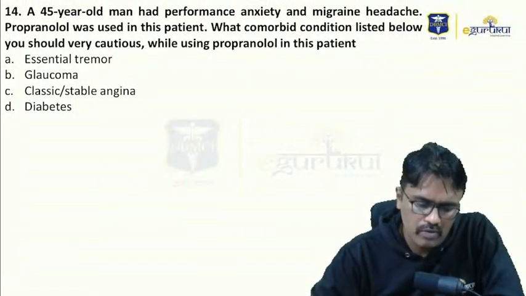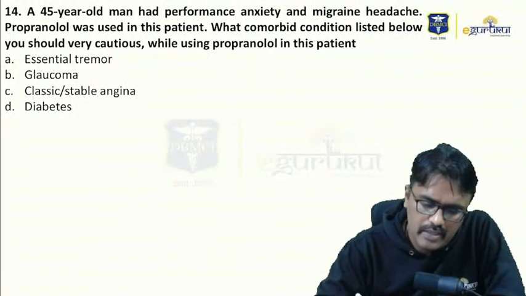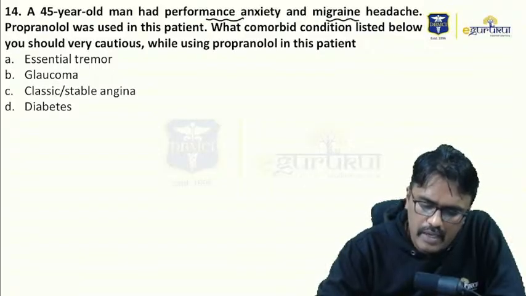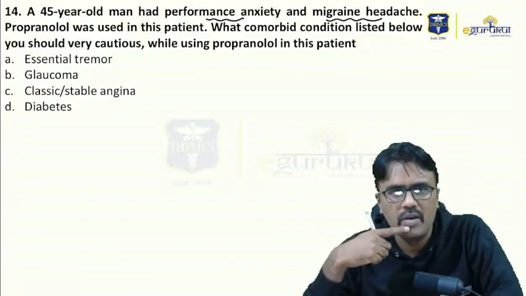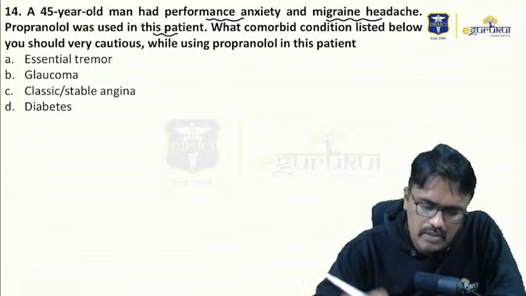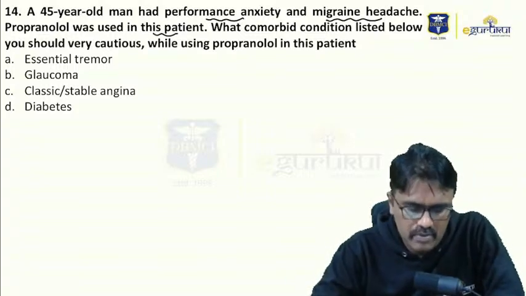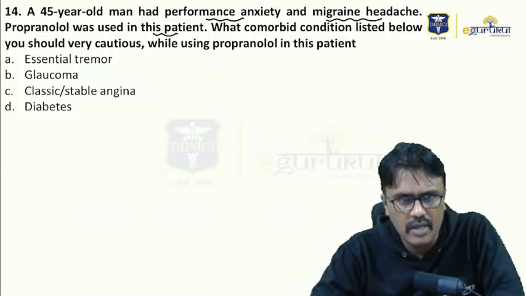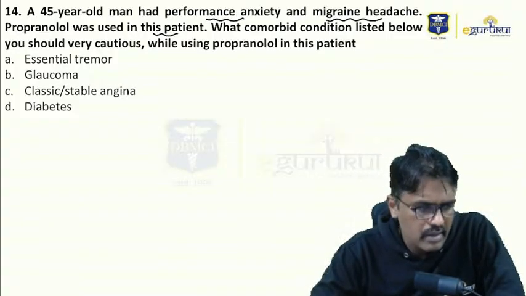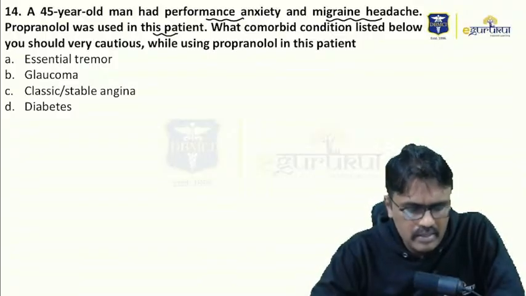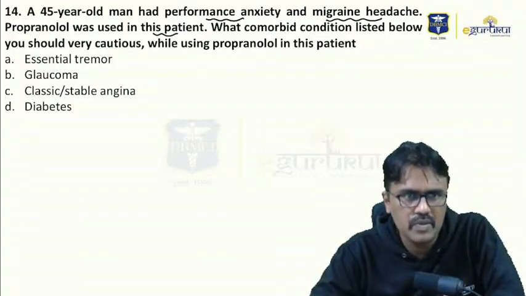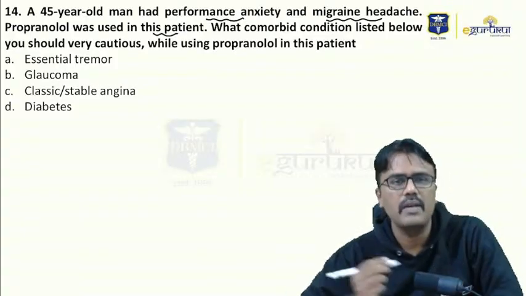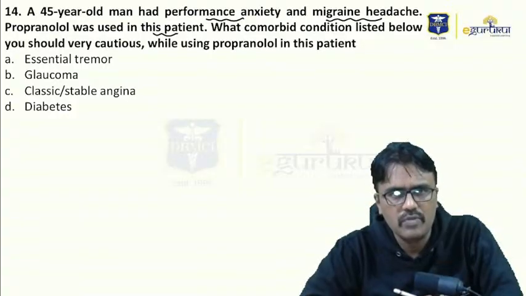Moving on to question number 14. A 45-year-old man had performance anxiety and migraine headache. Propranolol was used in this patient. What comorbid condition listed below should you be very cautious about while using propranolol in this patient? Is it essential tremor, glaucoma, classic or stable angina, or diabetes? So which one should be a contraindication for use of propranolol?